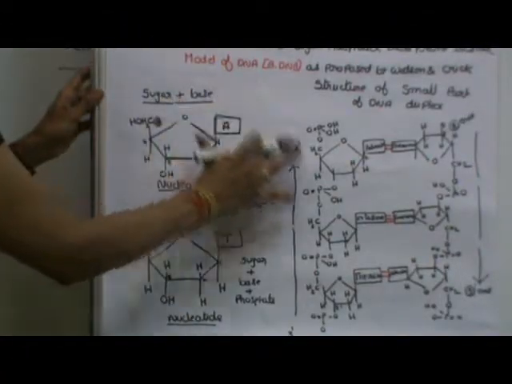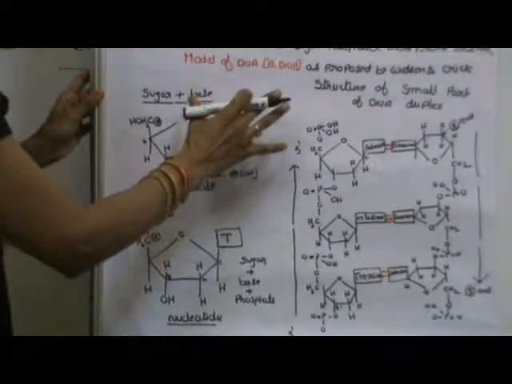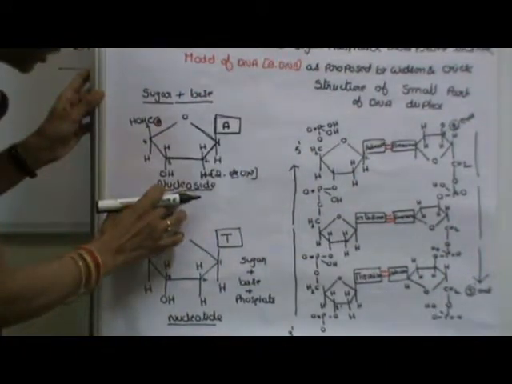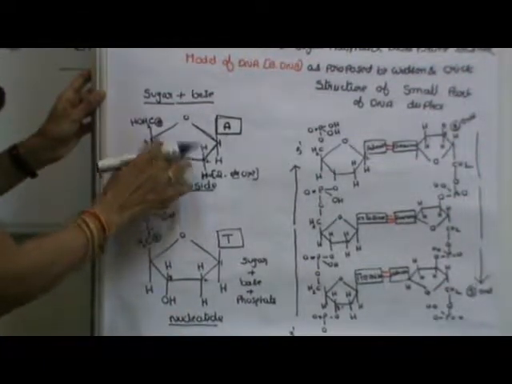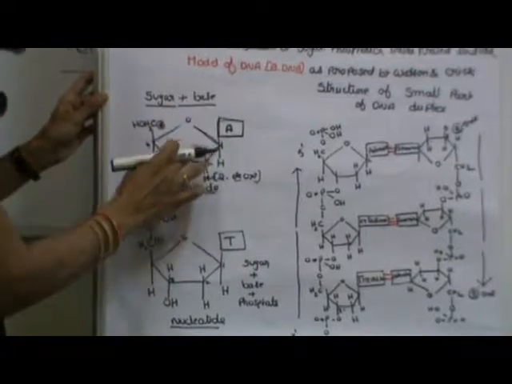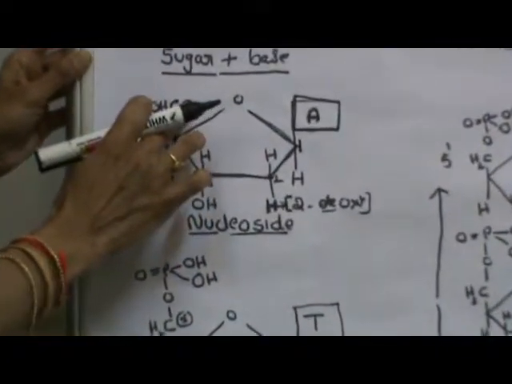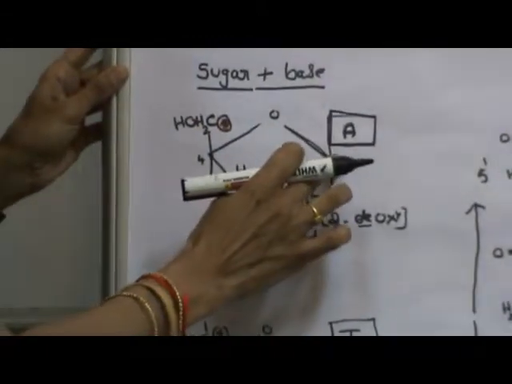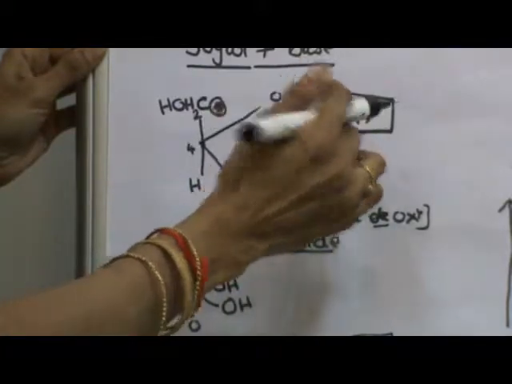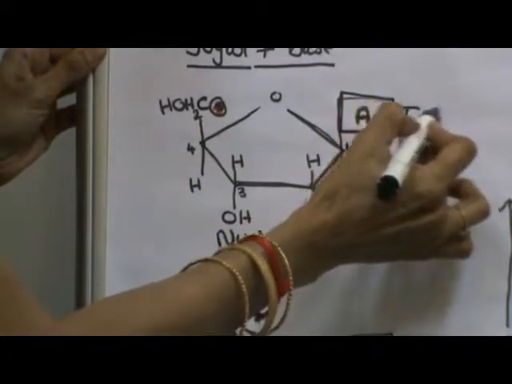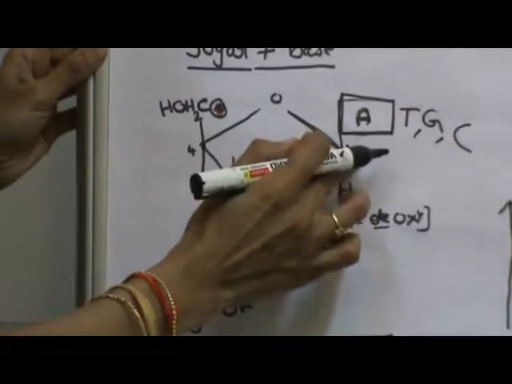This is the model of DNA as proposed by Watson and Crick. To know the DNA structure, first of all, you should know what a nucleoside is and what a nucleotide is. A nucleoside is a combination of sugar and base. Sugar is a 5 carbon sugar; 1, 2, 3, 4, 5 carbons are there. The first position, C1, is attached to a nitrogenous base, either adenine, thymine, guanine or cytosine. Any of the nitrogenous bases may be attached to the carbon 1 position.